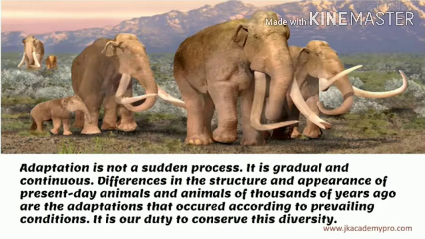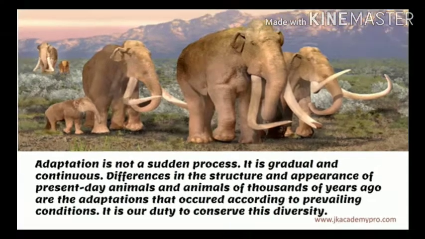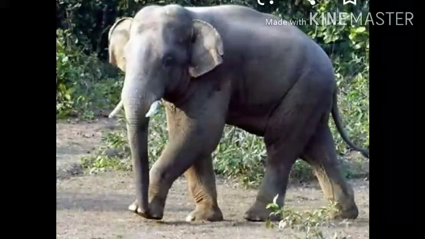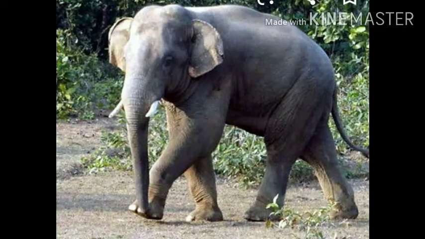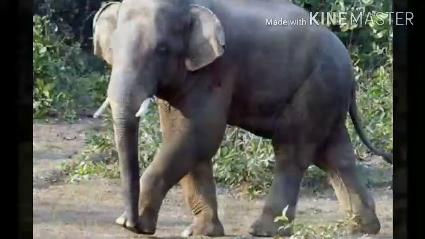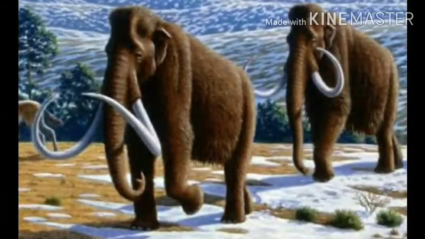Prevailing means generally accepted. Now students, if you look at the picture, you will find that the present-day elephants have evolved from the elephants that existed many years ago. So, it is our moral duty to conserve the environment and thus conserve this diversity.